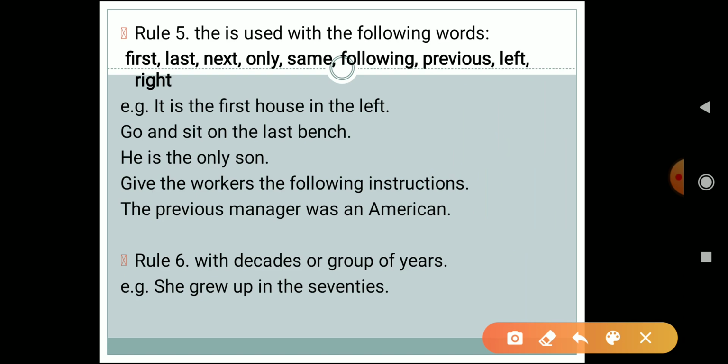Give the workers the following instructions. The previous manager was an American. Over here, before previous we have used the. Now let's see rule 6.